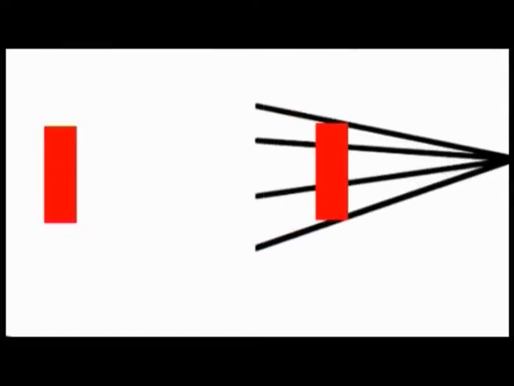Look at your screen now. You see a red bar. Now another red bar has come exactly out of this earlier one. Both bars are of the same size. The moment you add these lines, the right red bar, which is close to the line of convergence of the black ones, seems bigger compared to the red bar on the extreme left-hand side.